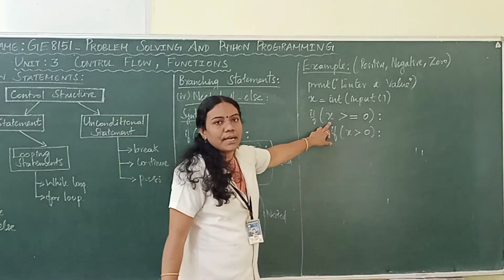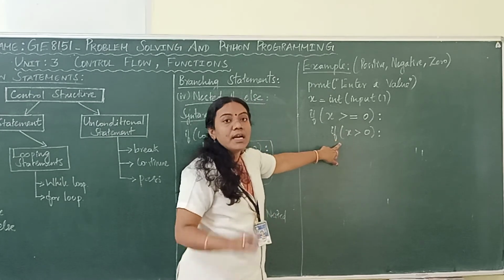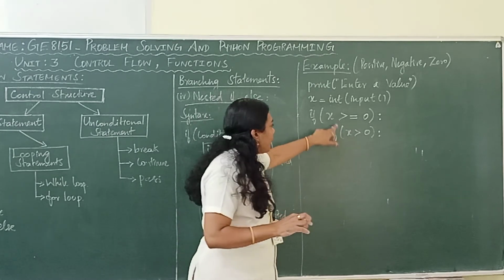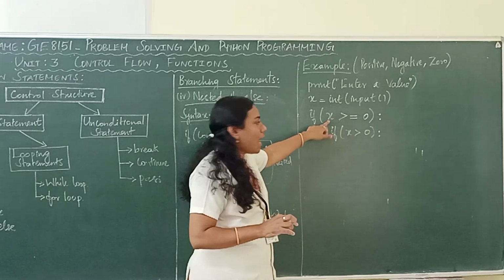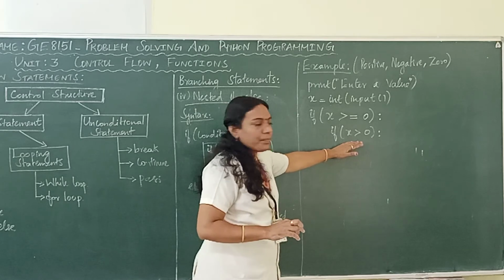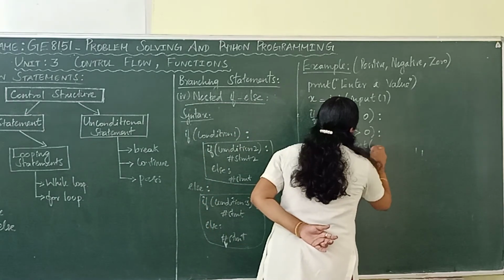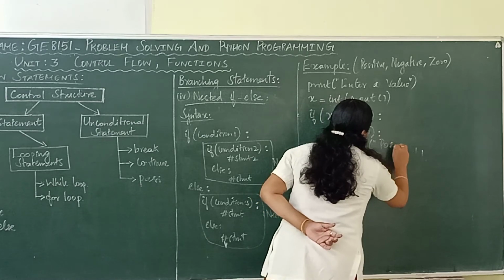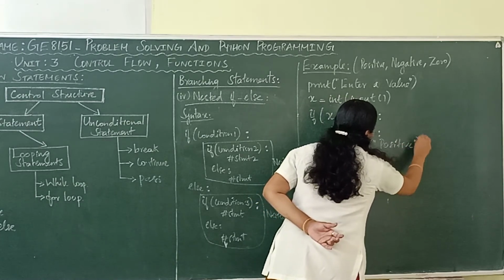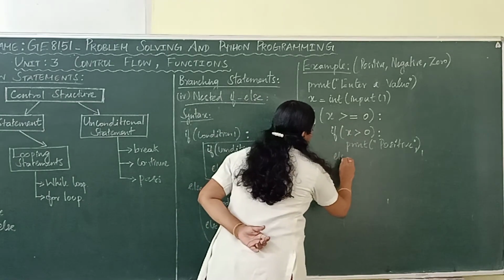So, this is the outer condition and this is the inner condition. This is called your nested if, right? If the outer condition is true, then only the inner condition will be checked. If this condition is true, what will be the output? If x is greater than 0, the number is positive. The number is a positive number. Okay. So, if this condition is false, what happened?